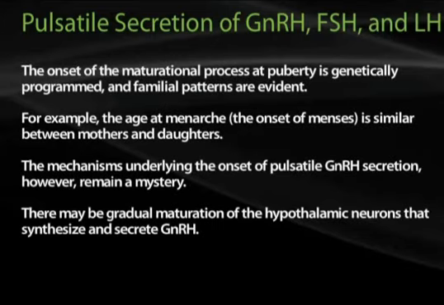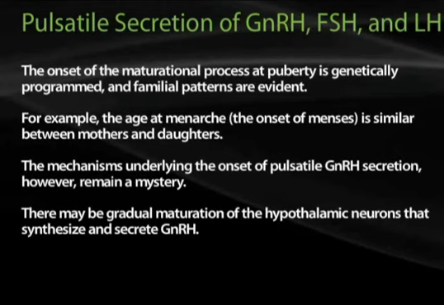Now, the onset of the maturational process at puberty is genetically programmed, and familial patterns are evident. For example, the age of menarche is similar between mothers and daughters. The mechanisms underlying the onset of pulsatile GnRH secretion, however, remain a mystery, and there may be gradual maturation of the hypothalamic neurons that synthesize and secrete GnRH, which may explain the onset of this pulsatile behavior.